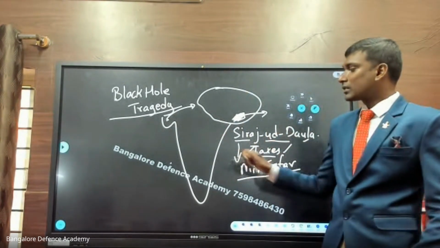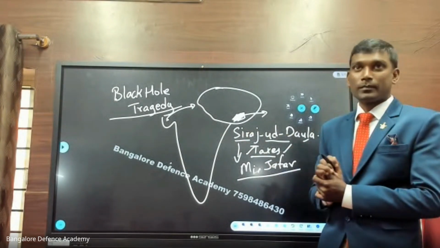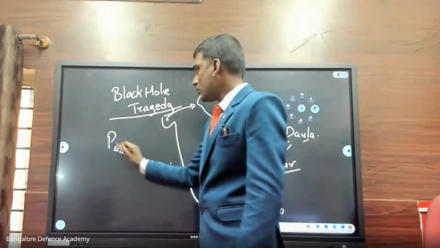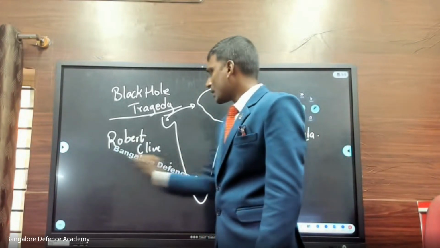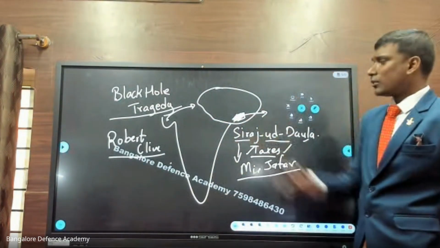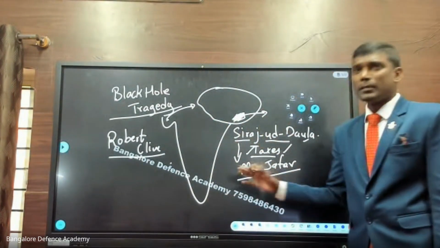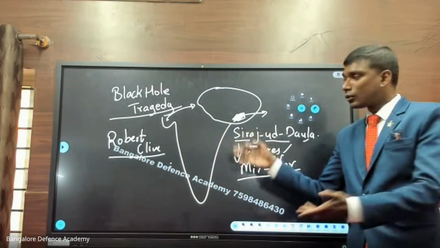So here there is a person, a hero of this East India Company, Robert Clive. Who is that? Robert Clive. So now the British hero is coming into this picture. Actually, Robert Clive has come here before. I'm not telling in detail about him, just remember that Robert Clive came here before this also. He saw India. He knows about India.